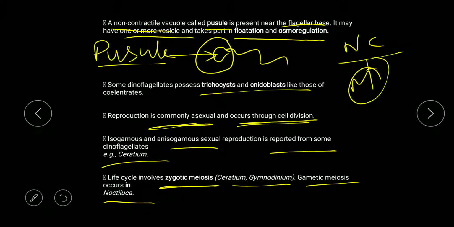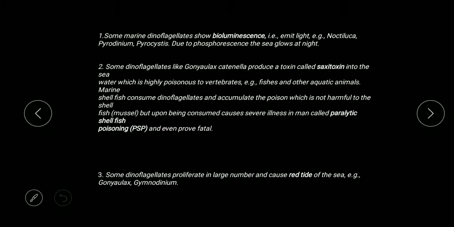So these are some of the characteristics and structures: theca, lorica. Then they have a longitudinal flagellum, a transverse flagellum, and transverse and longitudinal grooves. They have a non-contractile vacuole. They reproduce asexually and sexually as well. They have mesokaryon. These are some of the important characteristics of dinoflagellates.